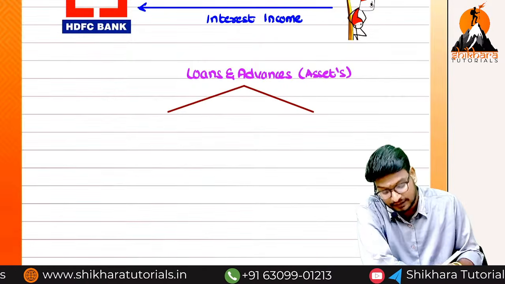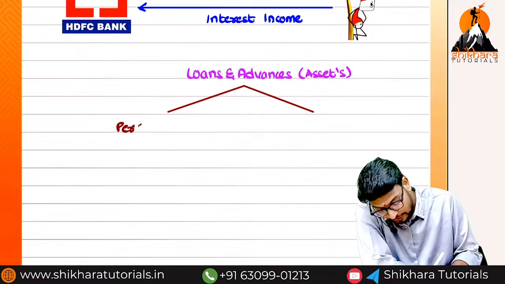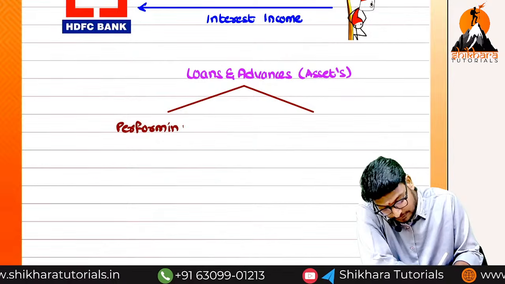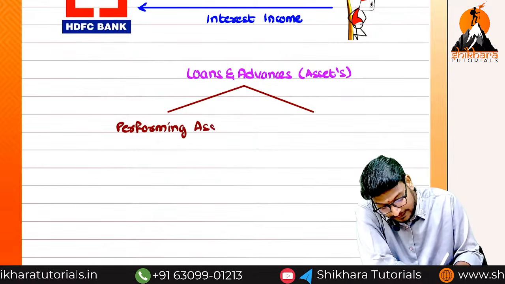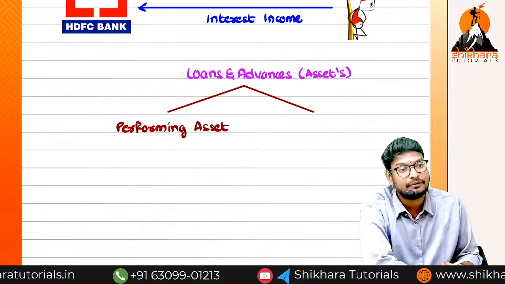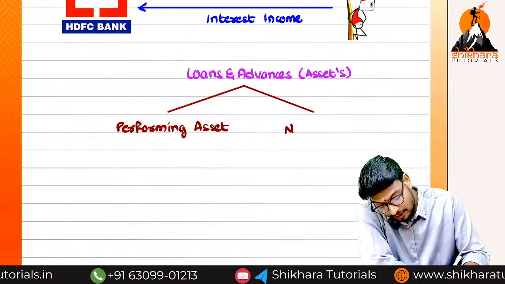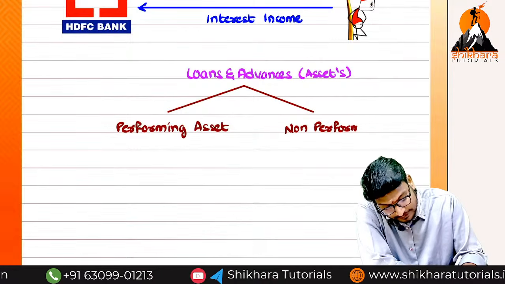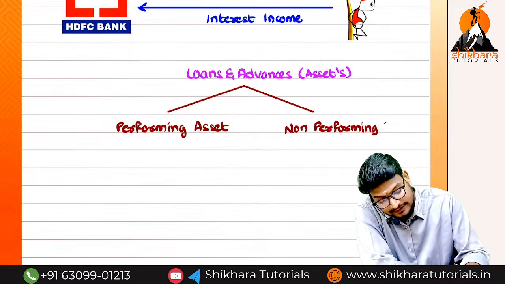The first one is called performing asset, and the second one is called non-performing asset.